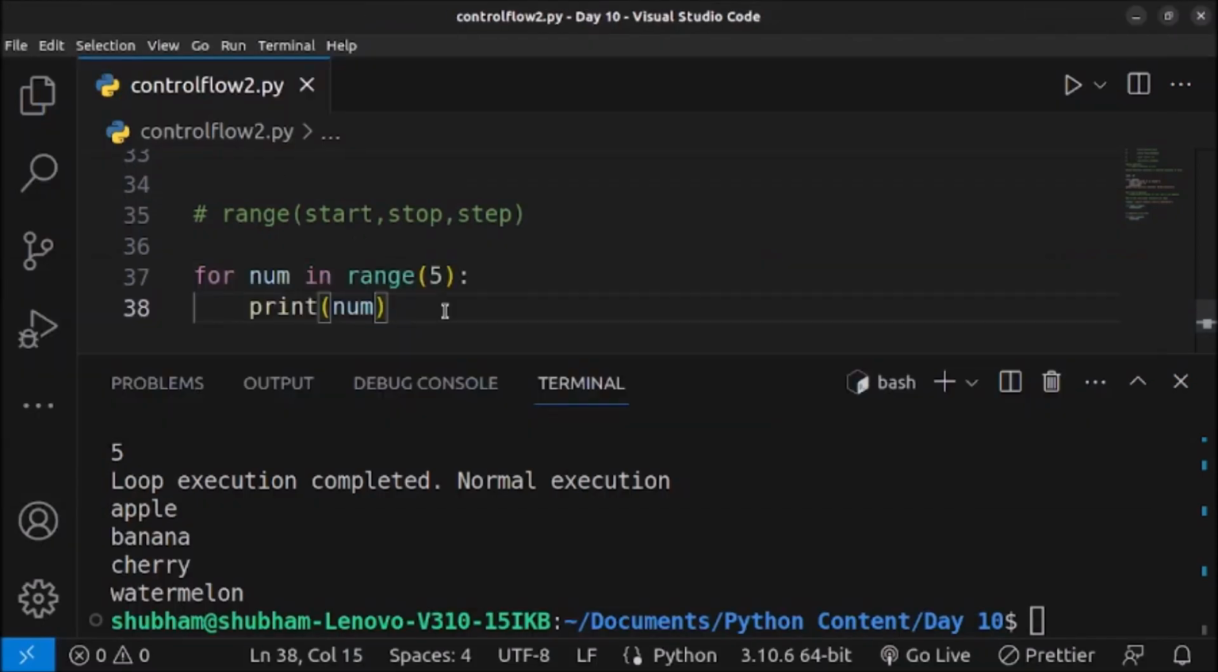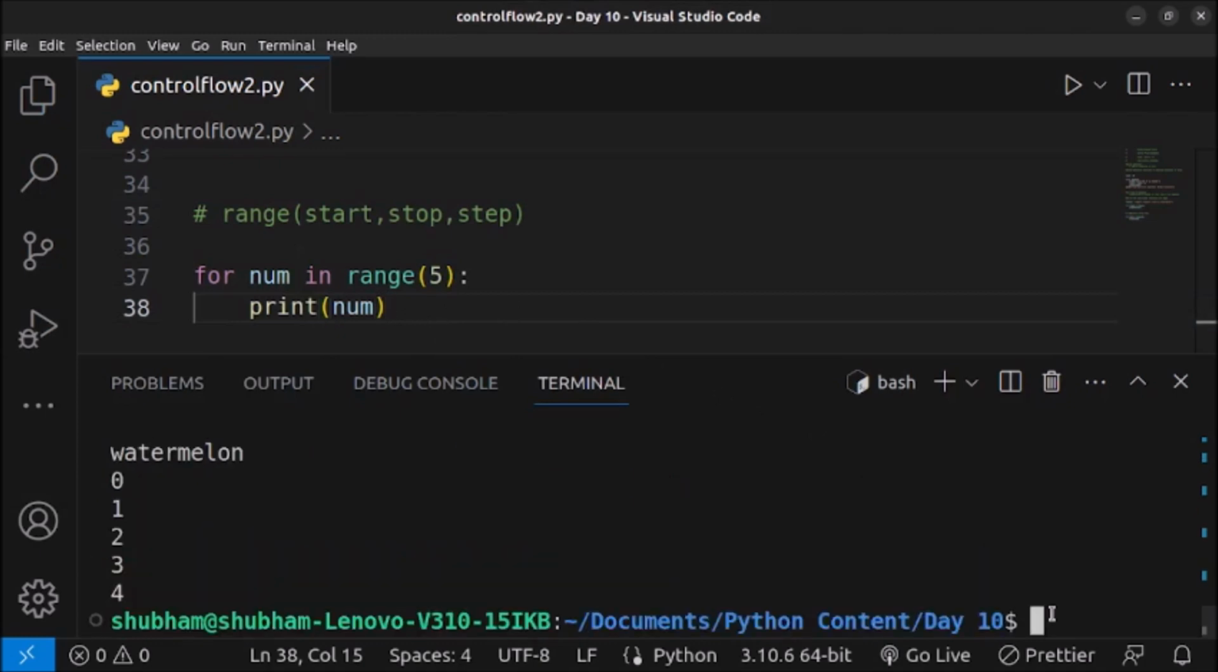Okay, let's try to print this number. As you can see, 0 1 2 3 4 is printed, as we haven't given the starting index or start. It has automatically by default chosen the start as 0 and the stop is one value less than whatever we are giving here. So we are giving 5, so it is stopping at 4.